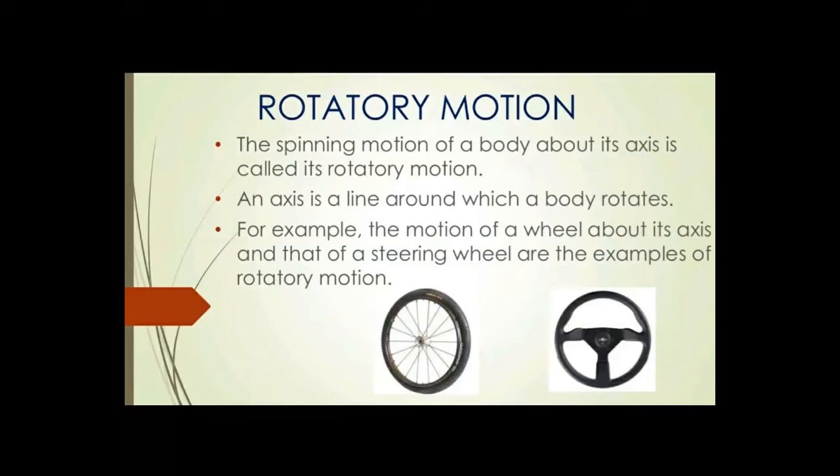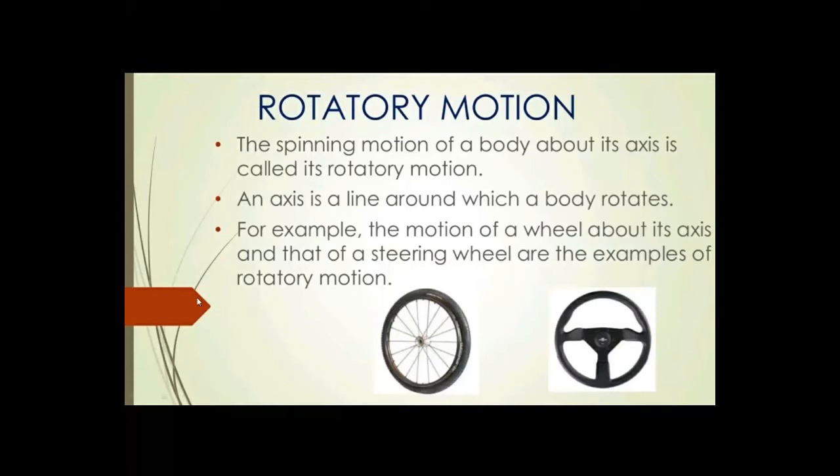Rotatory motion can also be seen in our daily life, like the motion of the wheels and the motion of the steering. So we can define it: if a body moves around its axis or about its axis, then it is said to be rotatory motion.